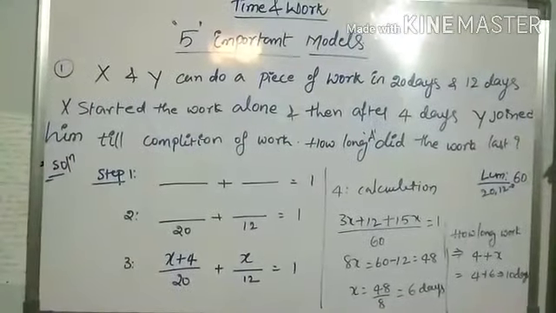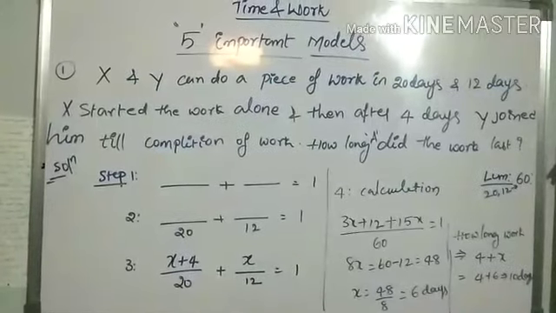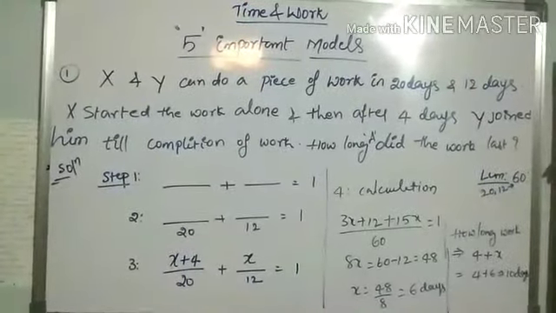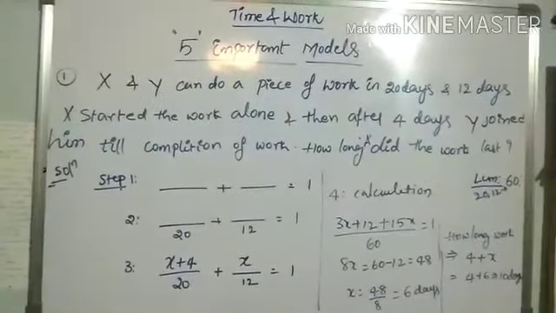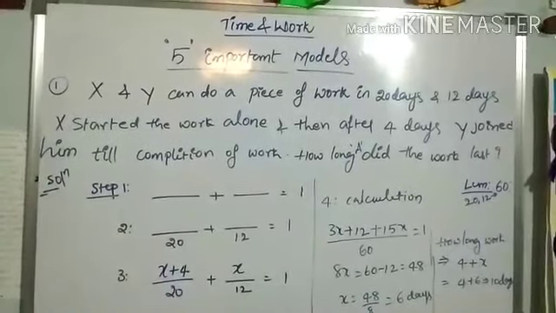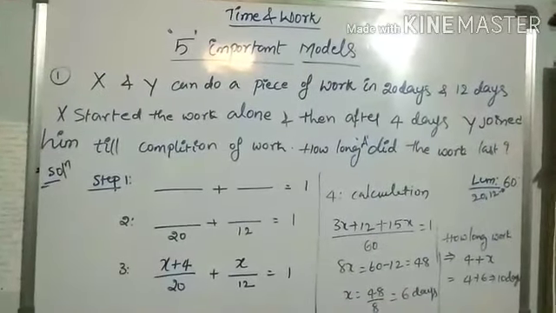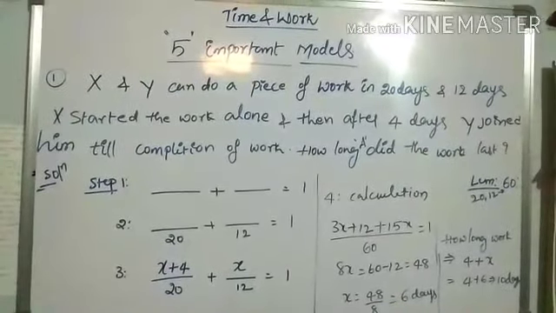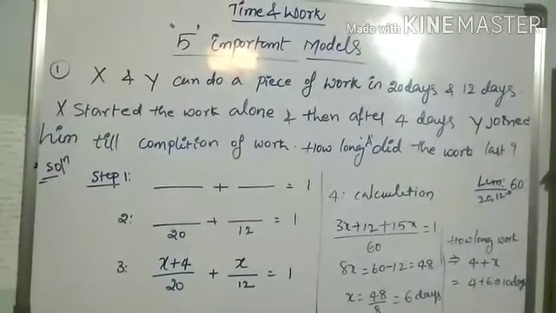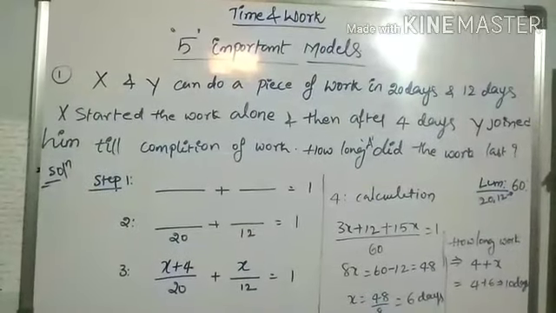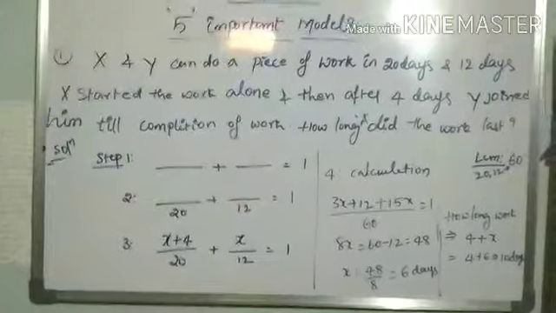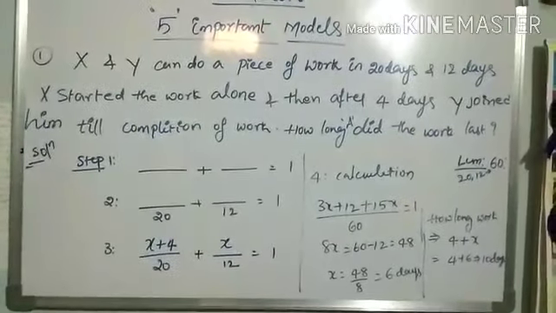One more important thing: X is the person who started the work alone. After 4 days, how many more days did he do the work? 4 days more compared to Y. That's why I wrote plus 4 in X's work. So (x plus 4) by 20 plus x by 12 is equal to 1. Did you understand this step? If you understood this step, then the next step is your calculation.